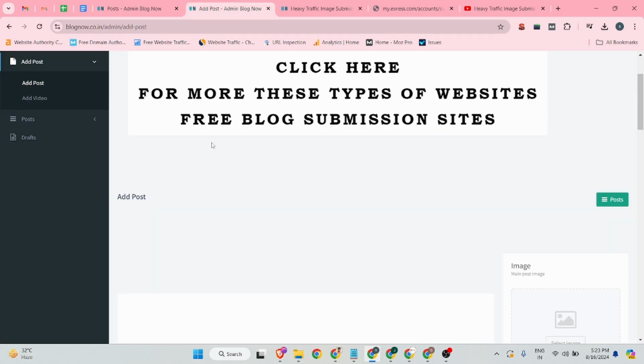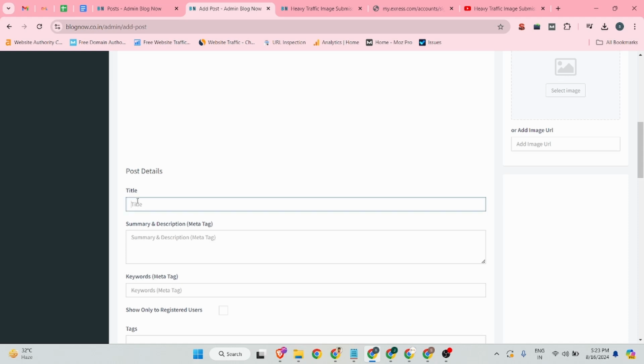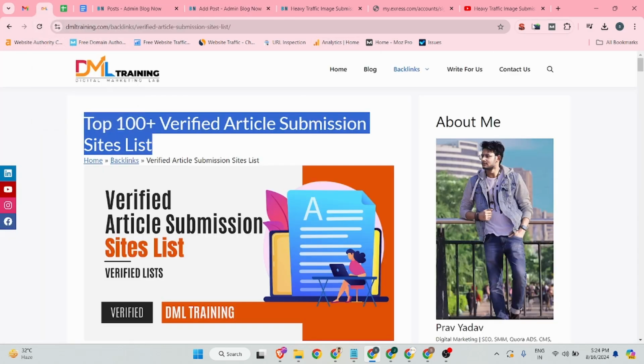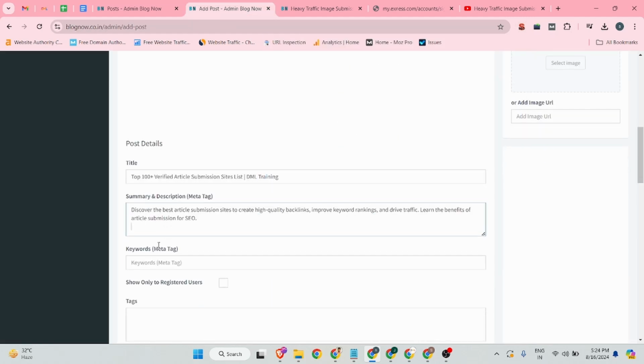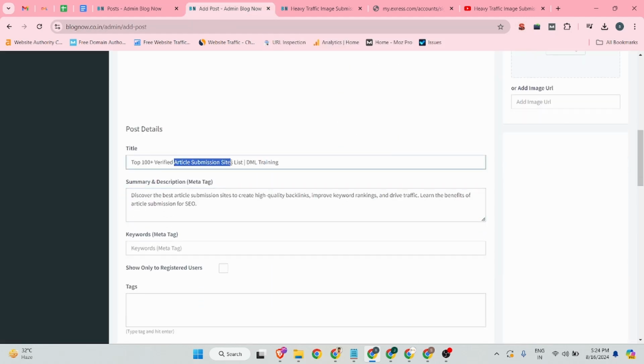This is my title. You can add your title in this section, and there you can add a short description about your article. Let me copy the meta description and paste it over there. This is my keyword, so I can add my tags: article submission site, article submission backlinks.